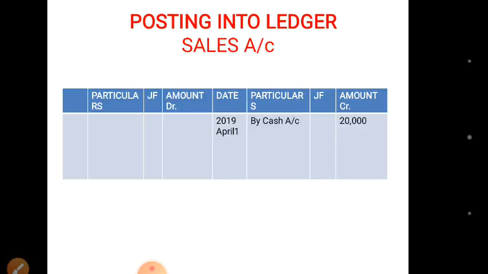Now same case with sales account. Since sales was credited, we'll move on towards the credit side of sales account. Here we'll write 20,000, and in the particulars here we will write the corresponding account, that is cash account.